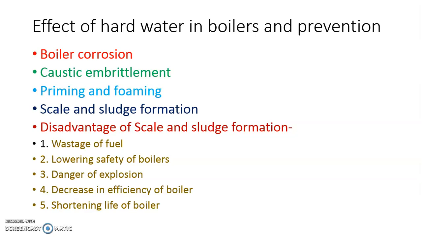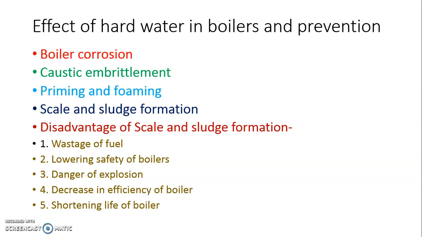If boiler feed water is hard, then it causes number of problems like boiler corrosion, and if there is boiler corrosion, then life of boiler decreases rapidly due to dissolved gases, salt, or varying pH of water.